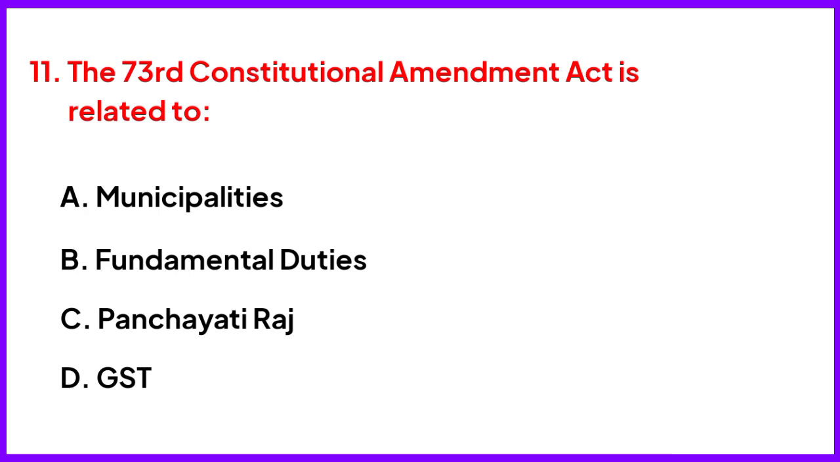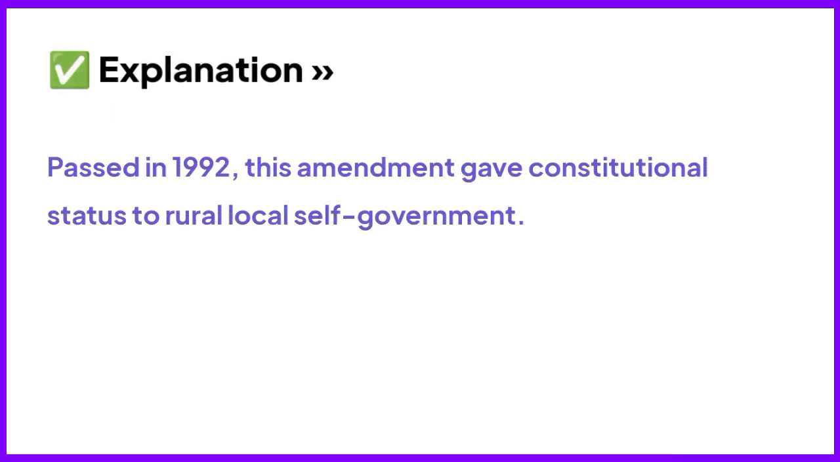The 73rd Constitutional Amendment Act is related to. Right answer is option C, Panchayati Raj. It was passed in 1992. This amendment gave constitutional status to rural local self-government.